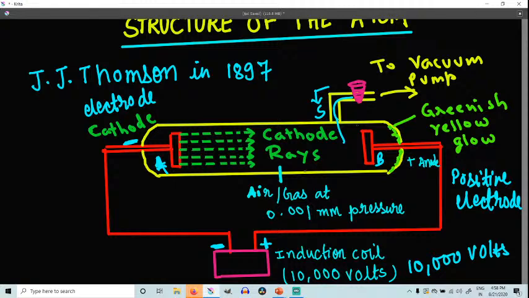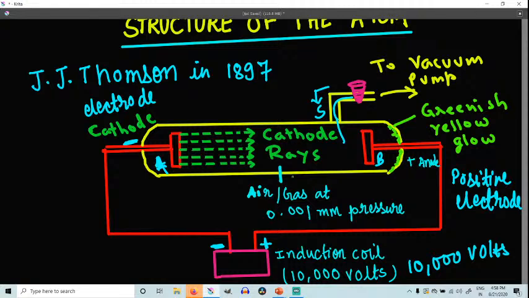Now what is the pressure? Initially when they took normal pressure and 10,000 volt was applied, no current flows through the air between the electrodes, because any gas or air is a poor conductor of electricity at normal pressure. So nothing happened in the first case.